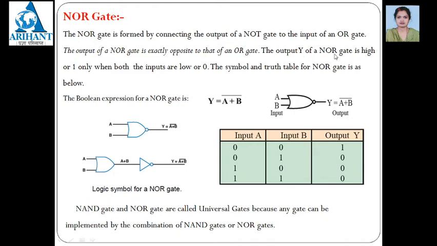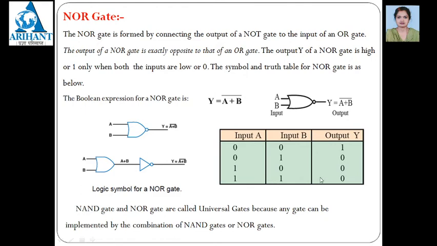The output Y of a NOR gate is high, that is 1, when both the inputs are 0 only. Like you can see here, if this is the output of an OR gate, for the 0 0 case it is 0, 0 plus 1 it should be 1, and if both the inputs are 1 and 1, you are getting the output as 1.